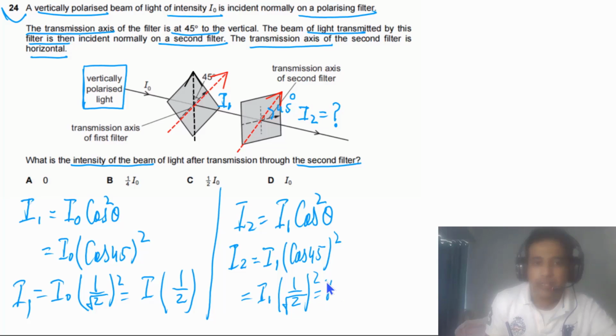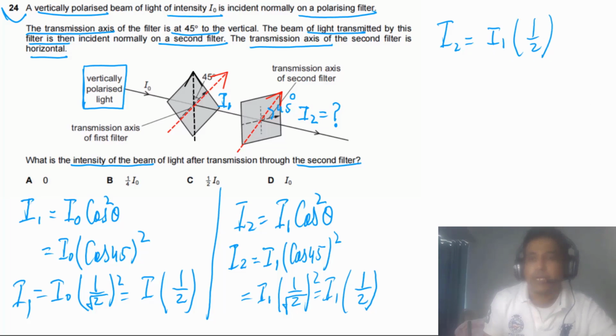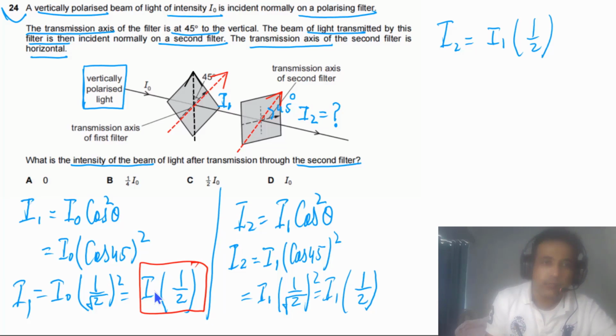So again we will get I1 times 1 by 2. So we can write I2 is equal to I1 times 1 by 2, but the value of I1 we have here. This is I1 and this is I0. We can replace I1 with I0.